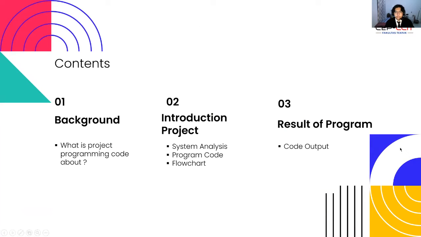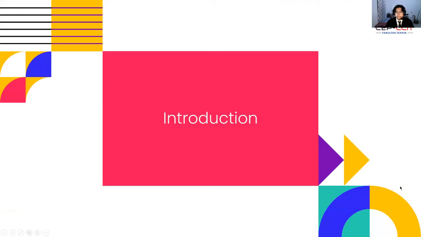The contents that we will talk about are, first, the background: what is project programming code about? The second is the project introduction, the system analysis, the program code, and the flowchart. The third will be the result of the program, or the code output.